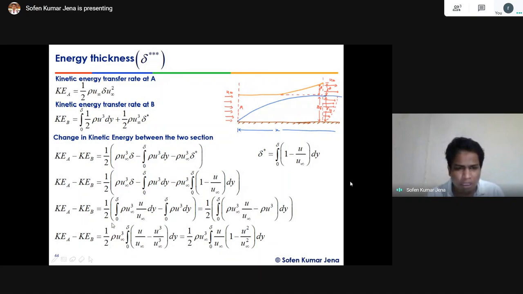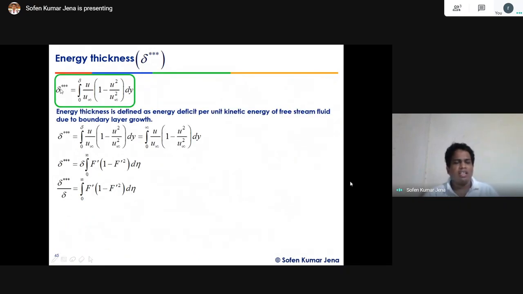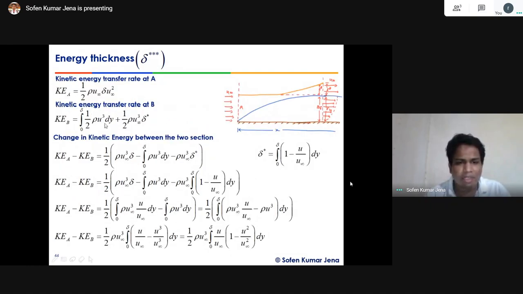So after doing further algebraic simplification, you will find this term is nothing but half rho u infinity q into the integration from 0 to delta of u by u infinity into 1 minus u square by u infinity square, which you have to integrate over dy, right? So by putting the value, this is known as the deficit in energy. Okay, because of the growth of the boundary layer, this is known as energy thickness. So now the energy thickness is how much? This term. Okay, because we have energy thickness per unit energy.